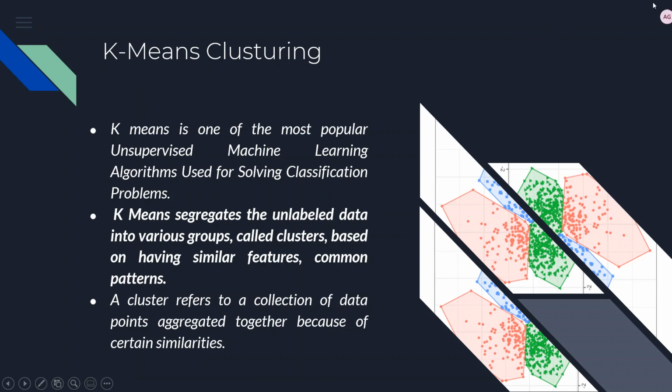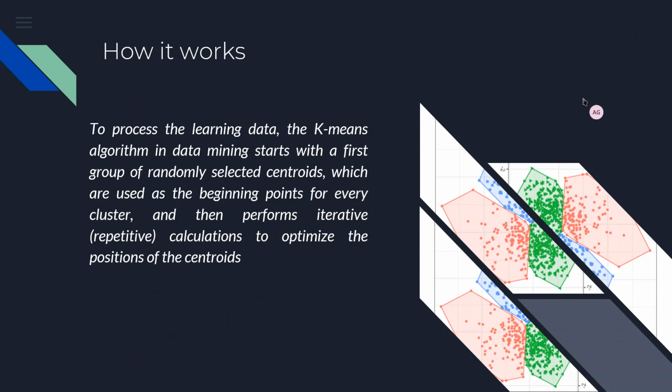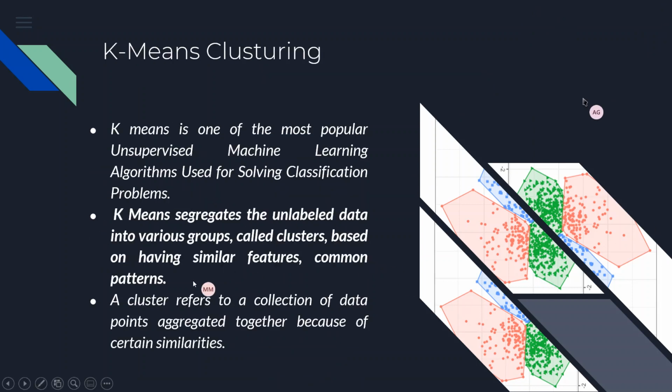Okay, so ma'am, we were targeting one supervised machine learning algorithm and one unsupervised machine learning algorithm. The second one which we targeted was k-means clustering, which is a very popular machine learning algorithm. In k-means, we segregate the unlabeled data into various groups called clusters based on similar features or common patterns. A cluster refers to a collection of data points aggregated together because of certain similarities.